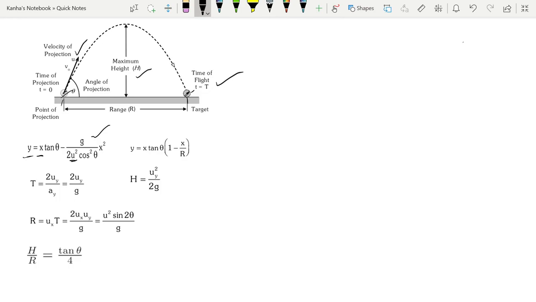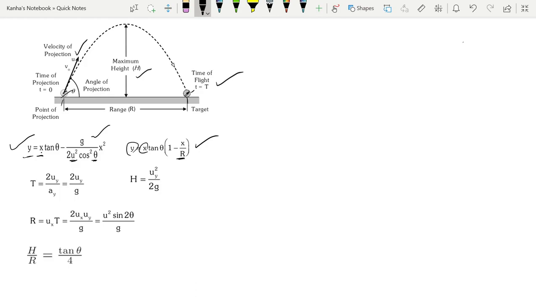You just need the initial velocity and theta, and then you can easily find a relation between the y coordinate and the x coordinate. So this can be asked in the paper, so it's easier for you to remember this. Second, if the range is already given to you, then this is another formula that can be used. Here you don't need u, all you need is whatever range is given to you, so you can find a relation between y and x.